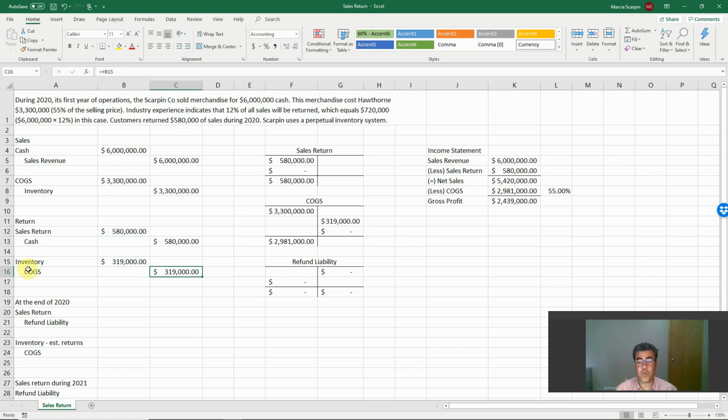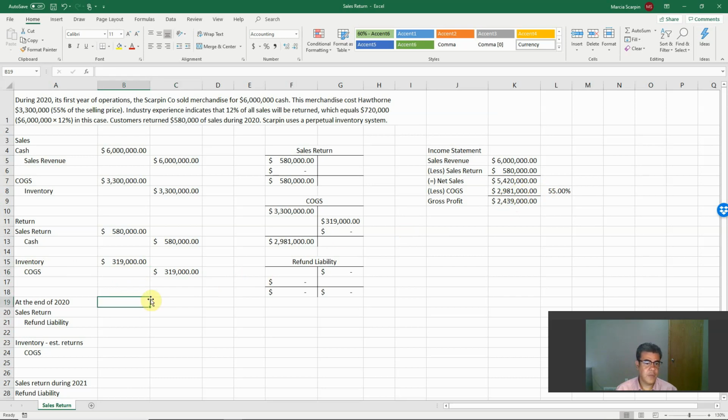They credit a contra account of cost of goods sold, for instance, inventory returned or something like that. But in the US and in a lot of countries, we credit cost of goods sold.